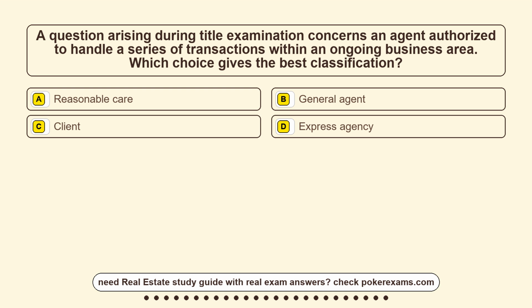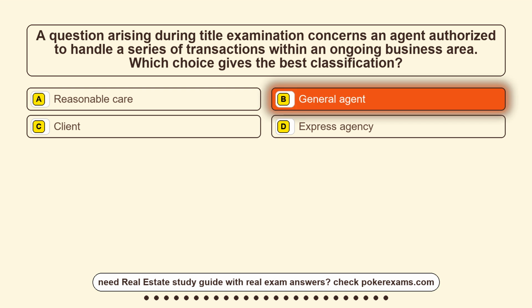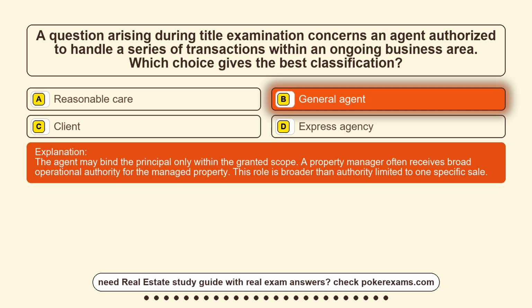Option A, reasonable care. Option B, general agent. Option C, client. Option D, express agency. The correct answer is option B, general agent. The agent may bind the principal only within the granted scope. A property manager often receives broad operational authority for the managed property. This role is broader than authority limited to one specific sale.